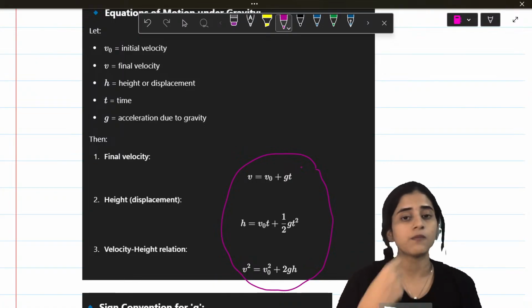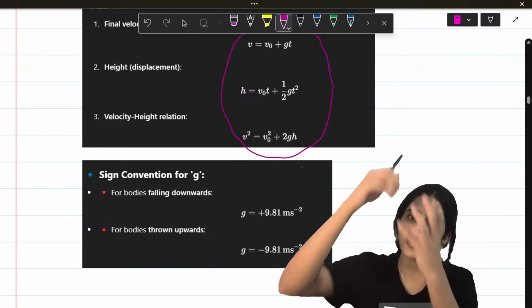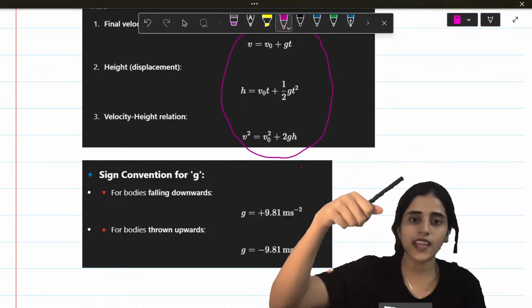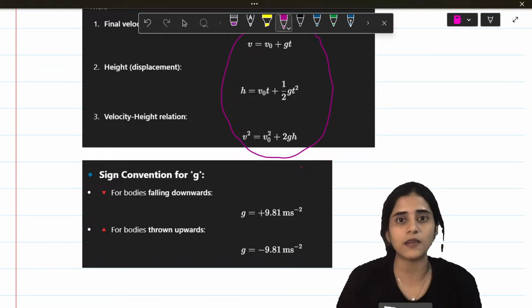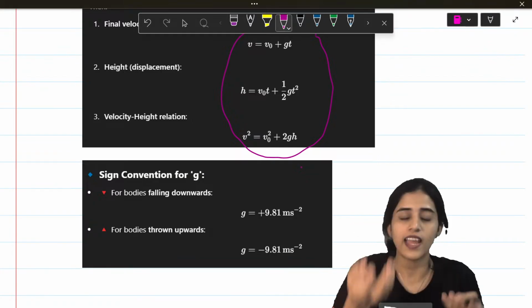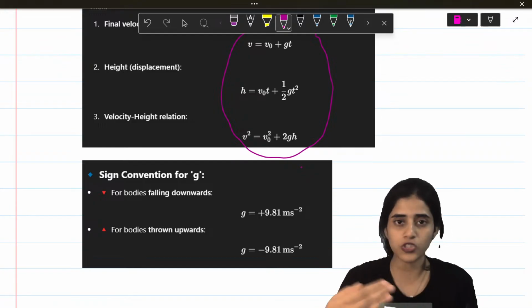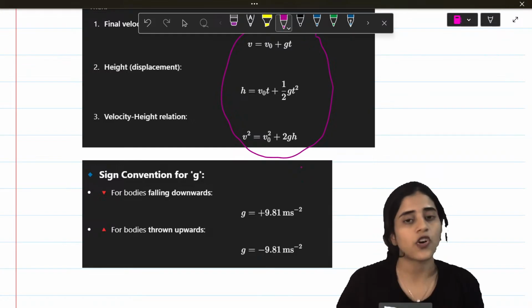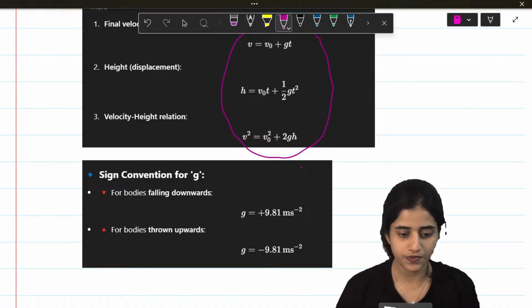Now when does G become positive? When does G become negative? So when something is falling down, it's falling towards gravity. So gravity does not have to resist it. So in that case, G is positive. But when I'm throwing something up, I am going against gravity. At that time, gravity becomes negative. So you have to change your equation of motion depending on all this. You have to check if it's freely falling. If it's falling, is it falling upwards or downwards? Depending on that, the value of gravity will change. Okay? Is this fine, Ritu?